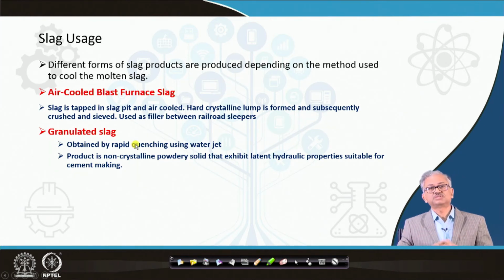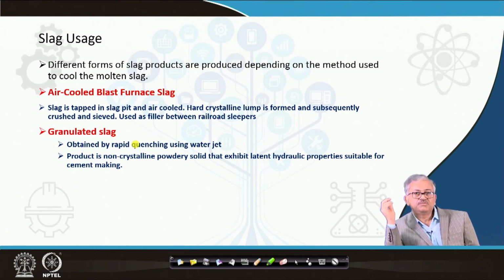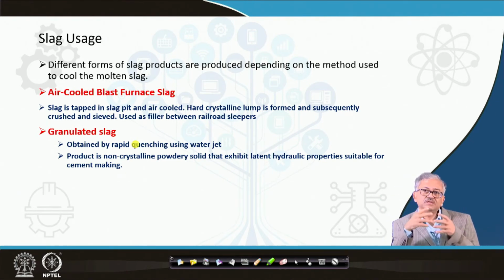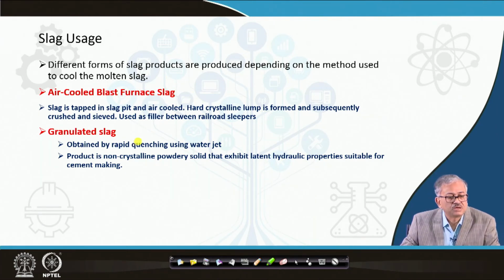Granulated slag is the most important slag that goes to the cement factory. What you do here, you quench the slag very fast using basically the water jet, so fast such that no crystallinity is formed in the slag. It remains a completely amorphous and powdery mass, and it has a very cementitious property. That means when it absorbs the water, it becomes hard. So it is a good substitute for Portland cement.